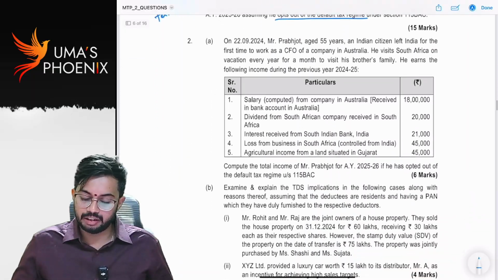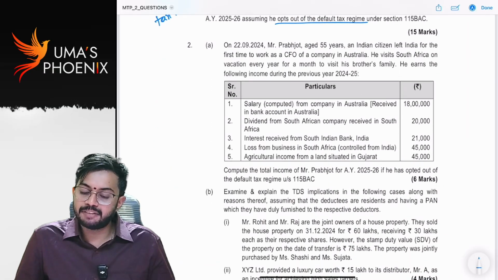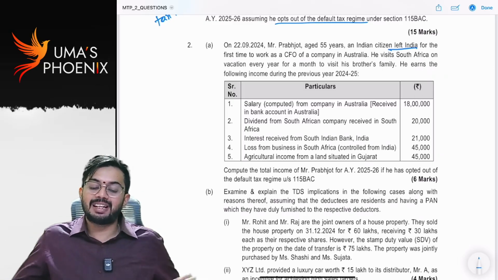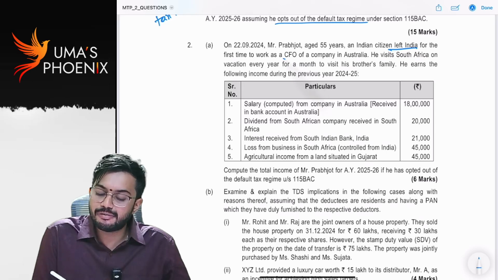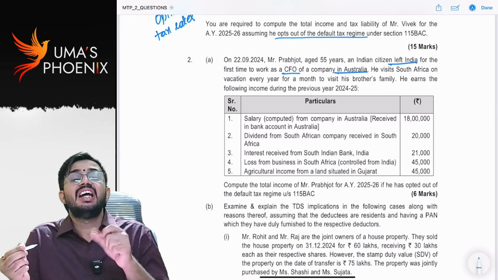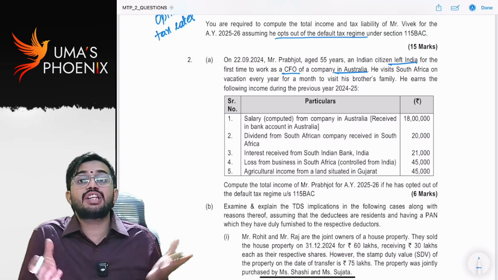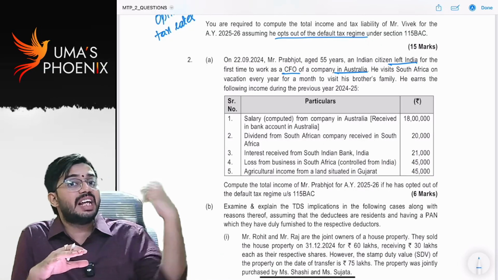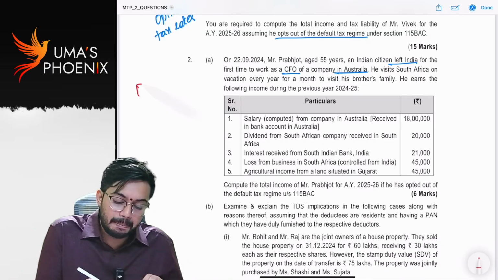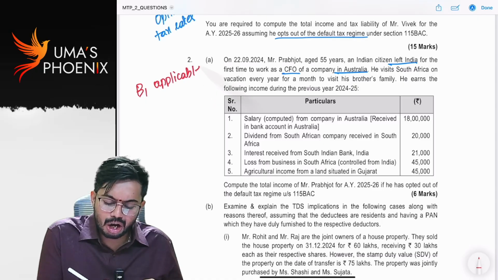Next, second question. On 22nd September 24, Prabjot, aged 55 years, an Indian citizen, left India for the first time to work as CFO of a company in Australia. Why is he leaving India? He is leaving India for employment outside India. In case of an Indian citizen who is leaving India for the purpose of employment outside India, only B1 is applicable. Am I correct? B2 is not applicable.